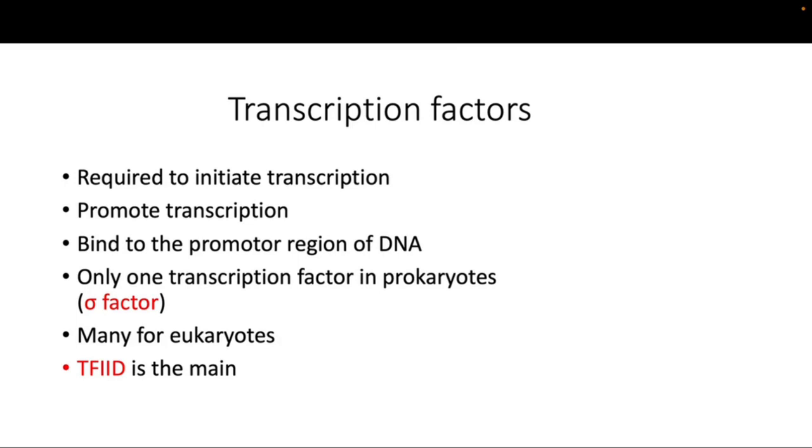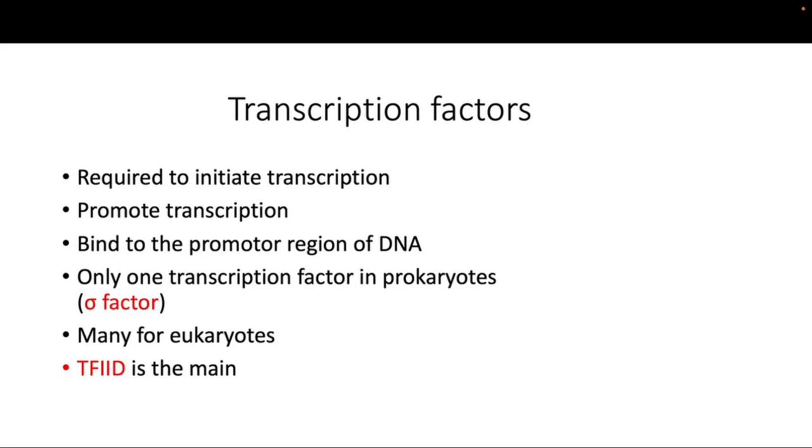Same in transcription, where there are some transcription factors. They are there to initiate the process. Again, they initiate the transcription and they promote the transcription as well. So in the absence of these transcription factors, transcription is unlikely to occur because they actually promote the transcription. And these transcription factors bind to the promoter region of the DNA.